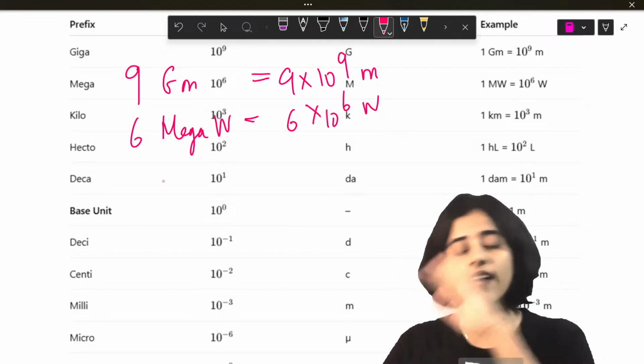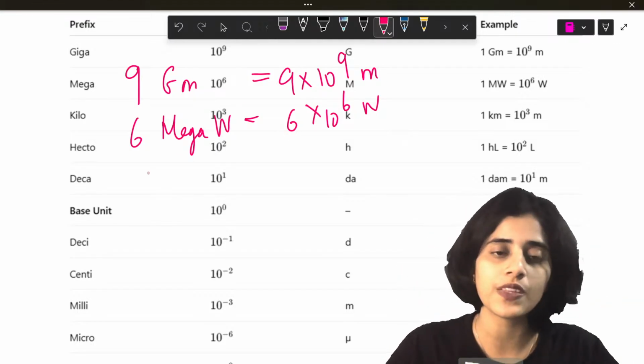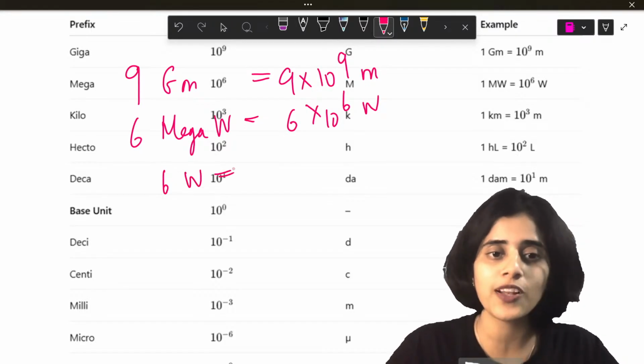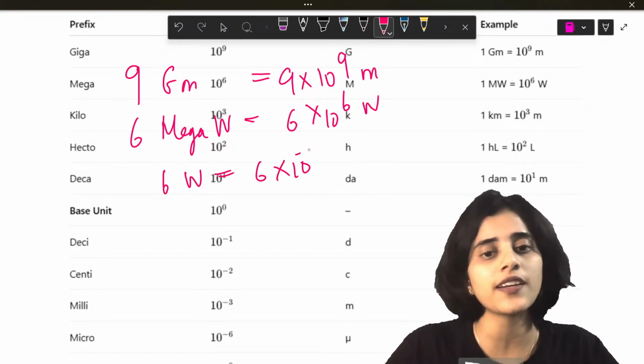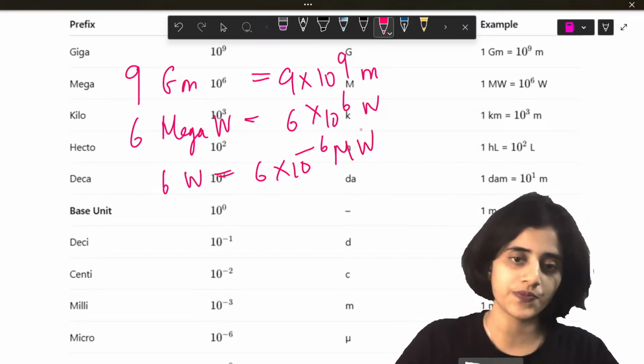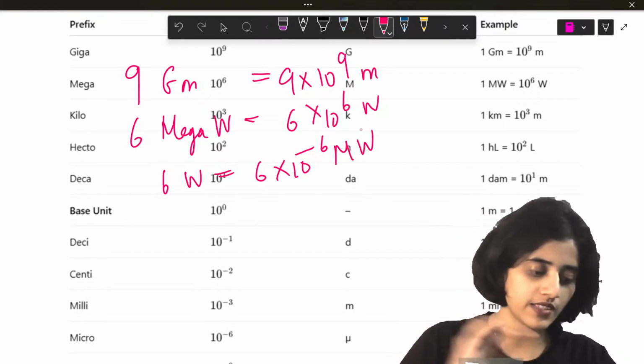Now if you want to convert the other way around, what will you do? 6 watt will be 6 into 10 raised to minus 6 megawatt. Okay? So that's how you do it.